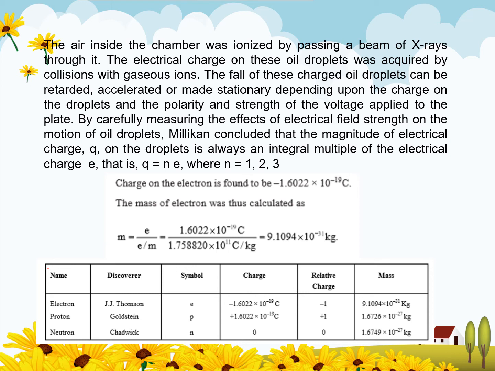The mass of the electron is 9.1 × 10^-31 kg, the proton is 1.67 × 10^-27 kg, and the neutron is 1.674 × 10^-27 kg. It means the mass of the neutron is higher than that of the proton, which is higher than that of the electron.